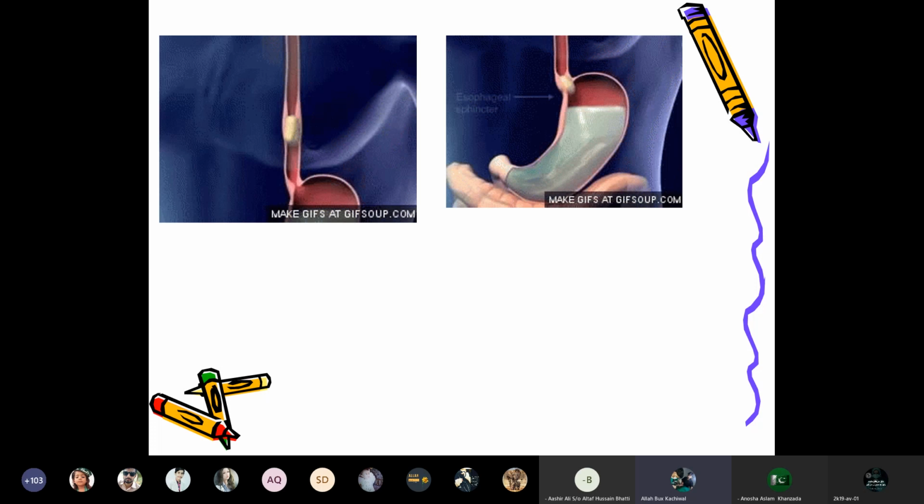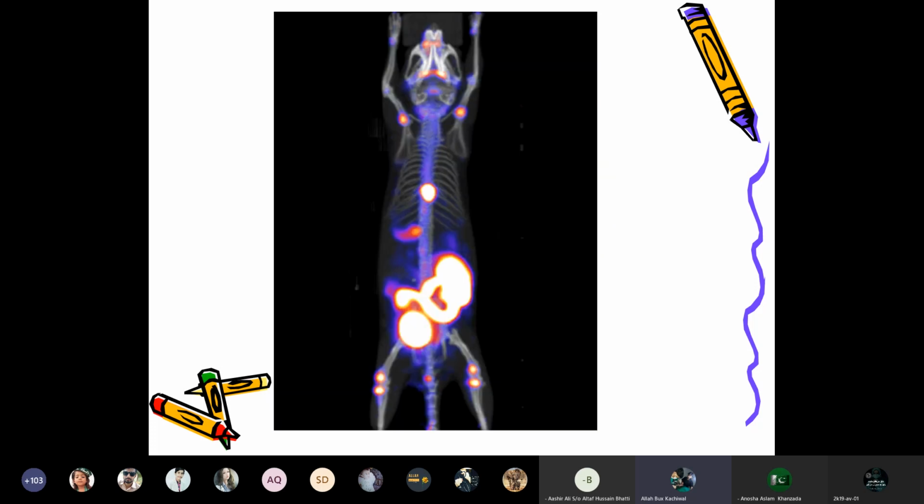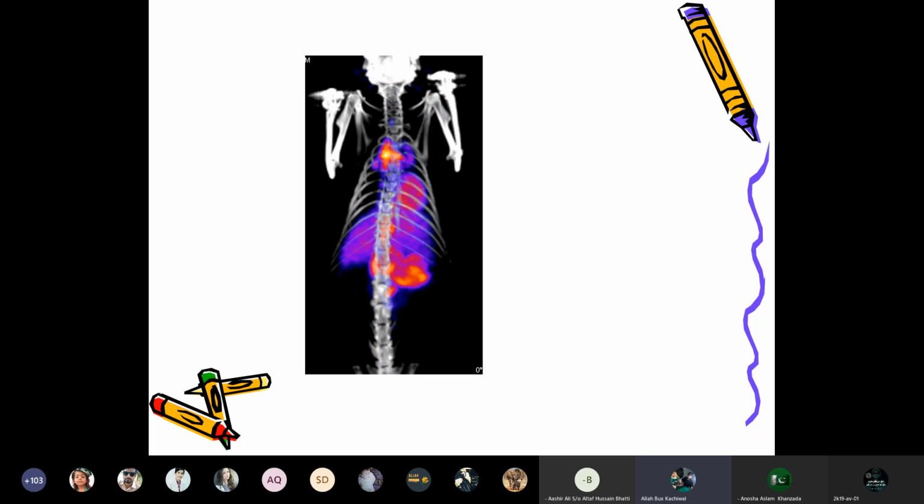So this passes through the esophageal sphincter and into the stomach, and then it has to pass through the sphincter to the intestine again. This is the passage by which the bolus may move from the esophagus to the stomach and then to the duodenum. This is the picture of the digestive system of the animal.